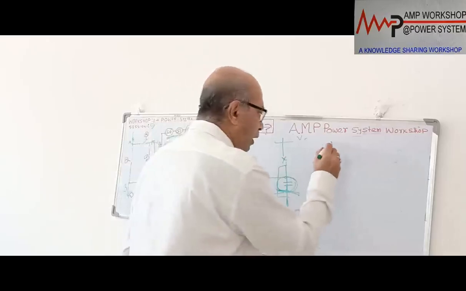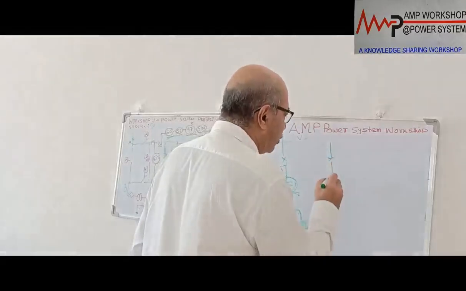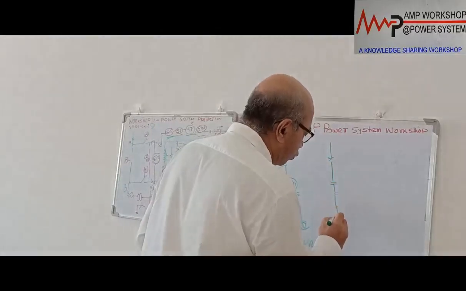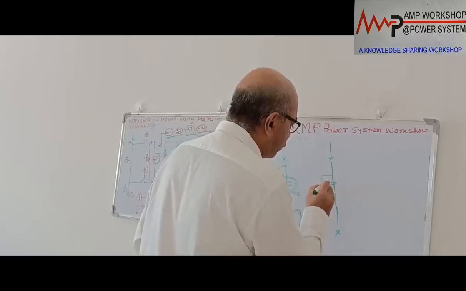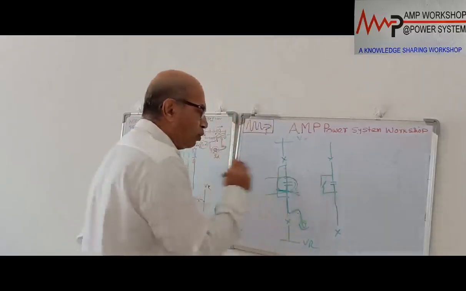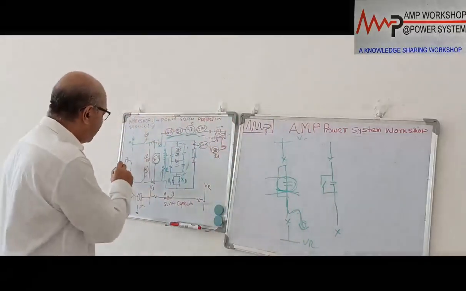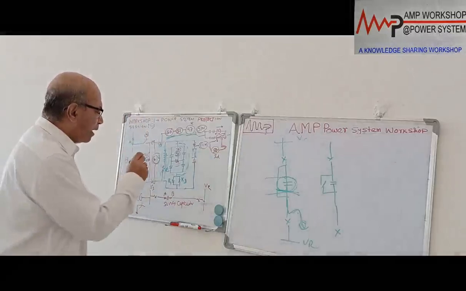So what we have to do: under any circumstances, any problem with the capacitor bank, this line should not be disturbed. The line should be maintained. So this should be bypassed. Which way? Through a bypass isolator. But the actual operation, how do we do it? We have discussed already the bypass isolator and the main isolator, in parallel to the main.